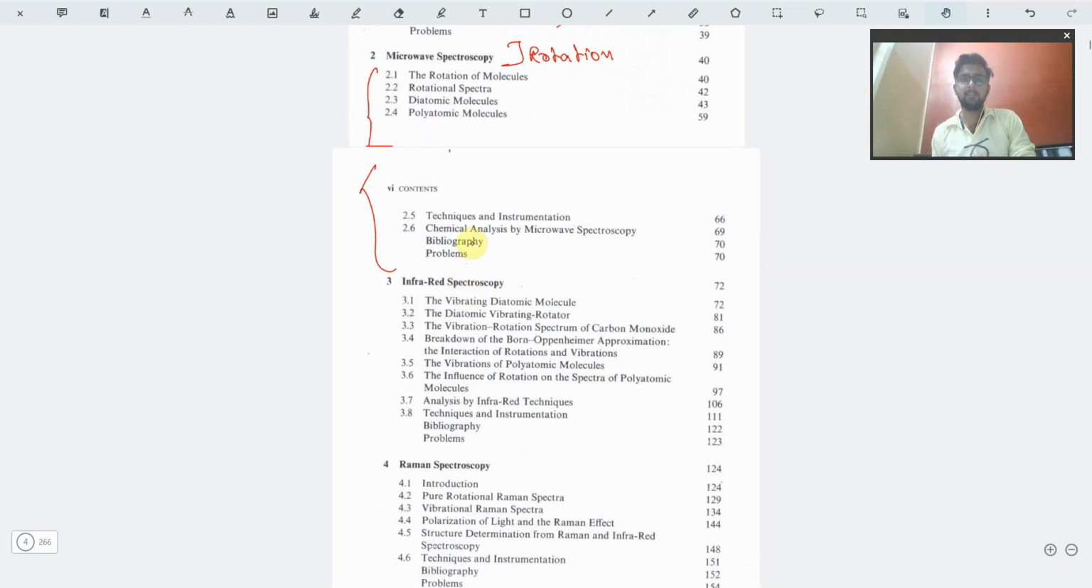Then we have the rotational spectrum, where diatomic molecules and polyatomic molecules, all of them are explained. Then we have chemical analysis by microwave spectroscopy. Okay, so this is one of the important parts of this chapter, and then the problems are there.